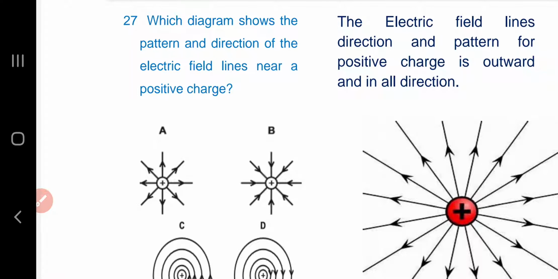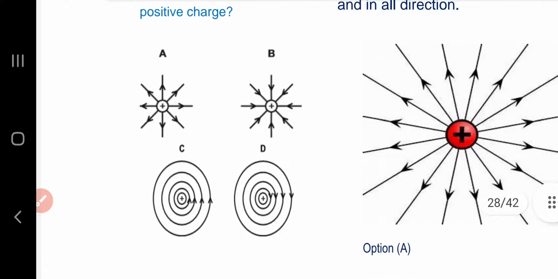Question number 27. Which diagram shows the pattern and direction of the electric field lines near a positive charge? The electric field lines direction and pattern for a positive charge is outward and in all directions. Option A is the answer.